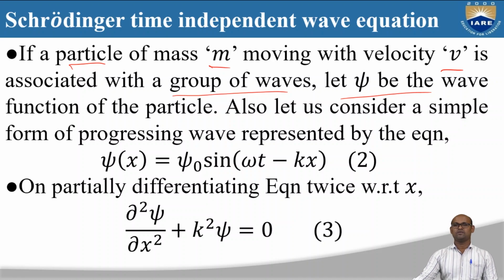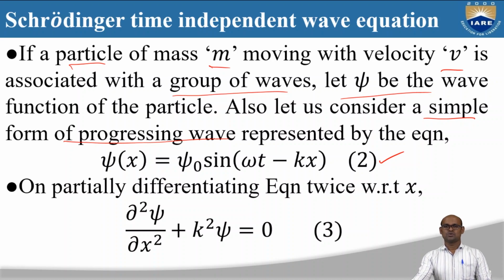We do not know beforehand what kind of wave function is associated with this particle, so I am going to consider a simple form of a progressing wave, which is given by this equation: ψ(x) = ψ₀ sin(ωt − kx). This is what I am defining as the wave function associated with this particle of mass m and velocity v.